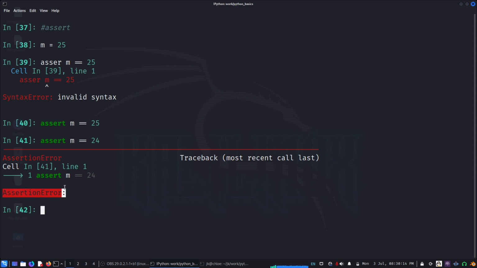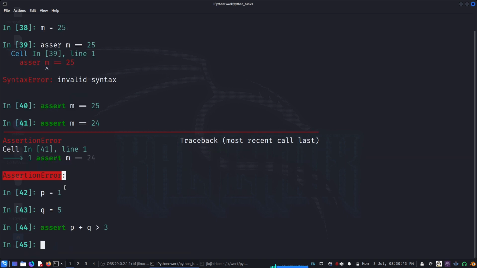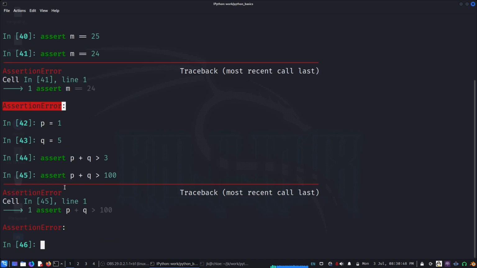So we can also have expressions and everything. I can say p equal to 1, q equal to 5 or something, and I can say assert p plus q greater than 3. It works. But if I assert the opposite, same thing, assertion error. So can we use this as a testing tool for the code that we wrote?